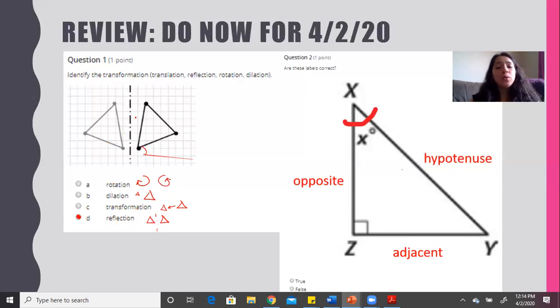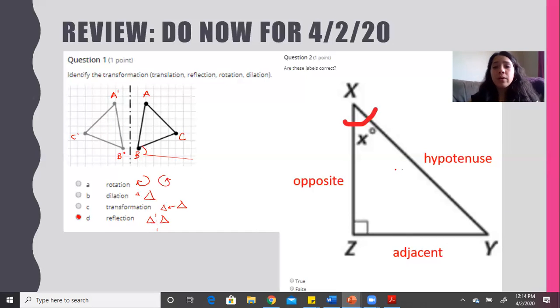But this is actually a reflection because if you notice the points, so if we were to label this point A, point B, and point C, this point becomes A prime. Hopefully you guys remember the little symbol. It means that it was changed. B, this one becomes B prime. And this becomes C prime. Notice how they're not exactly in the same position anymore. They were just flipped.